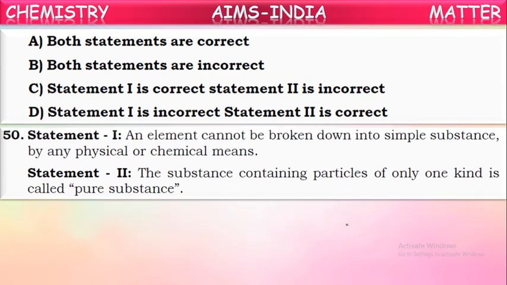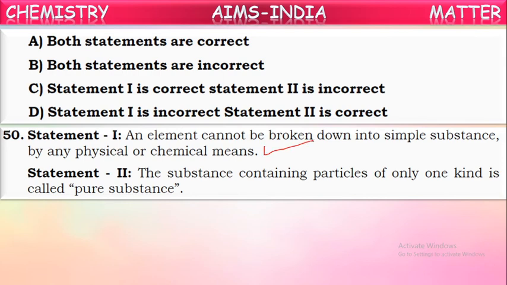Okay, next one, one more question on the statement type. See the first statement. An element cannot be broken down into simpler substances by any physical or chemical means. Yes, it's correct. An element cannot be broken down into simpler substances. If it is broken, then it loses its identity. So element is the smallest part. Element cannot be broken down into simpler substances either by physical or chemical means. That is correct.